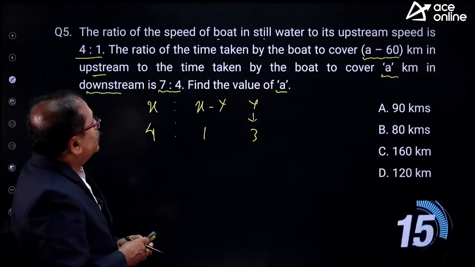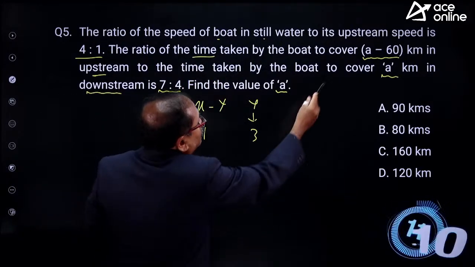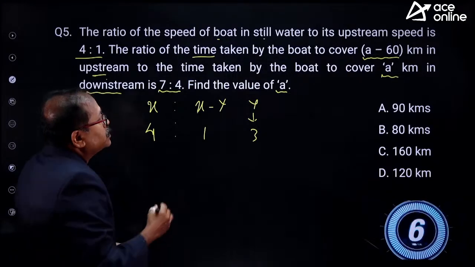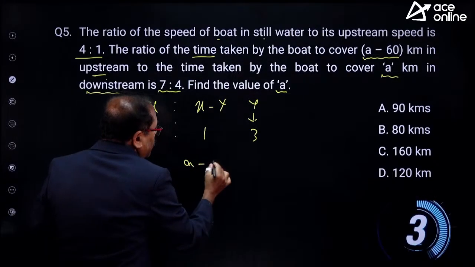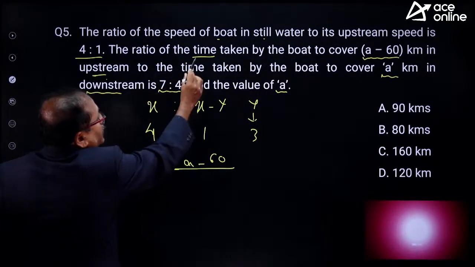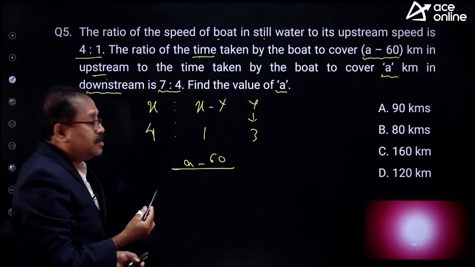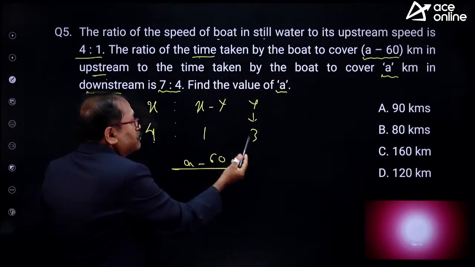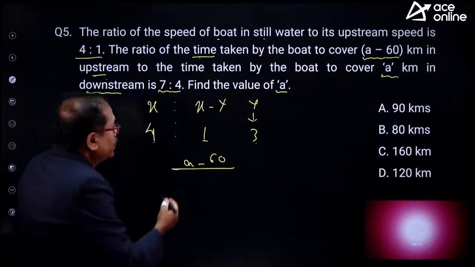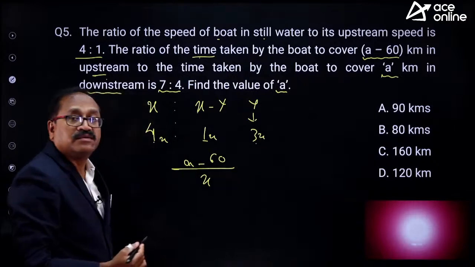Try this. It is said that the time to cover that much upstream, time is nothing but distance by speed. So that is A minus 60, that is distance by speed. And the speed, this one is upstream. So upstream is nothing but X minus Y, that is 1, divided by X. So this is 4X, this is X, and this is 3X.